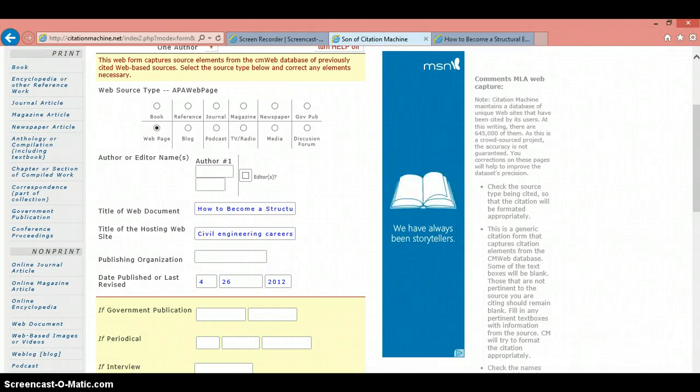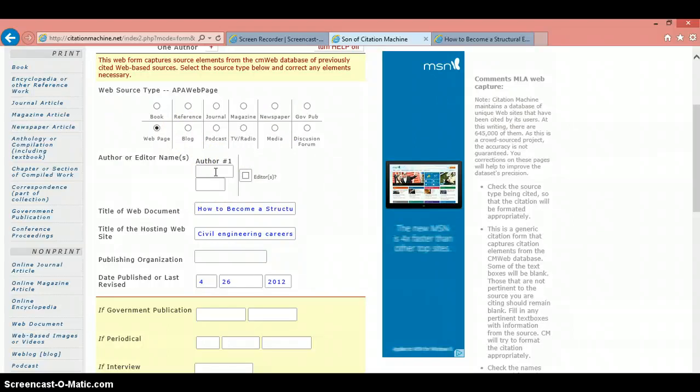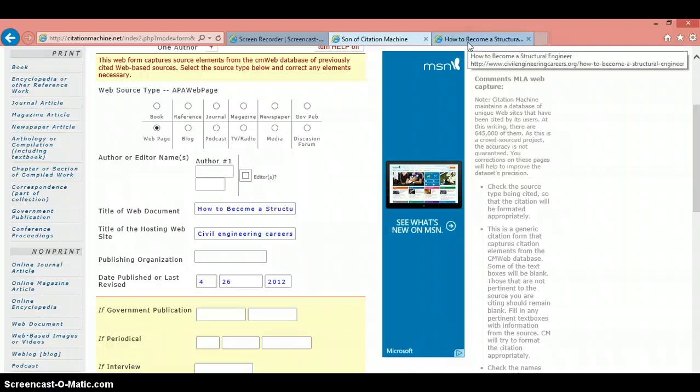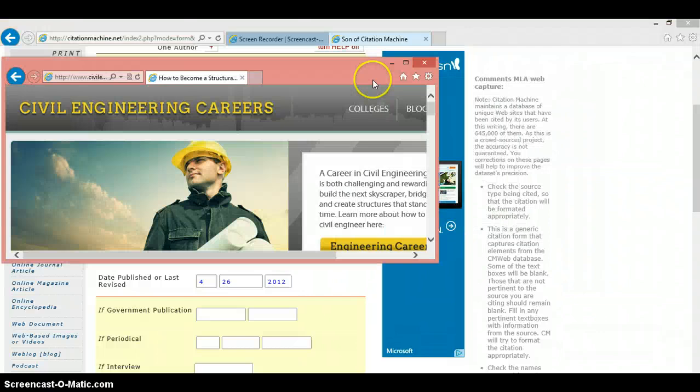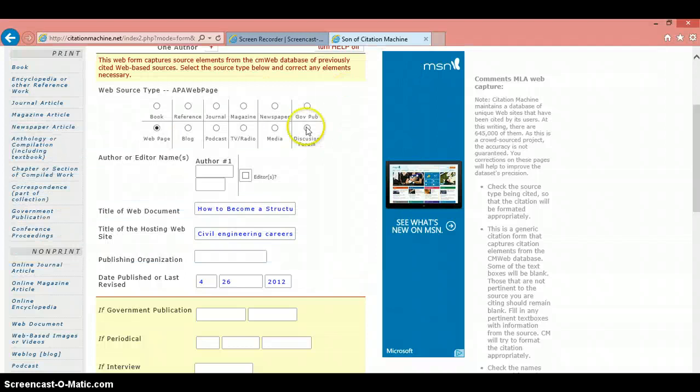Okay, as you'll notice up here, it tells me this is a web page. The author, there is not one listed on this website, but it did take the title, How to Become a Structural Engineer, and the web hosting is Civil Engineering Careers. We can see that right there. And then the date that it was last published is right here on the corner.